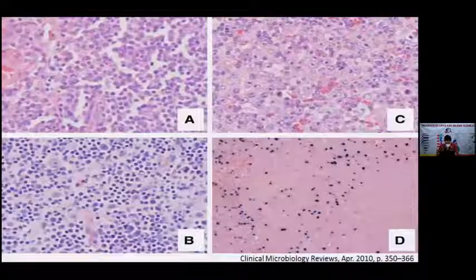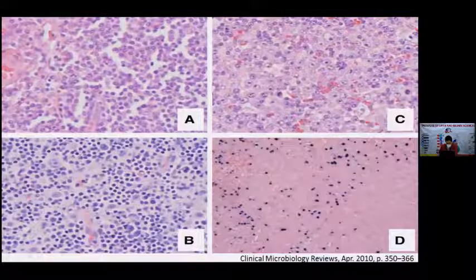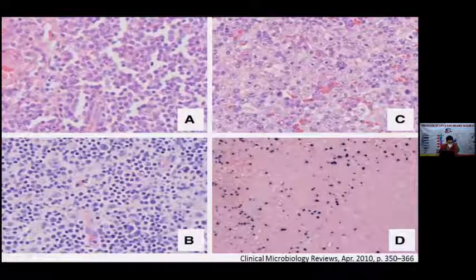I think we can skip. This is the plasmacytic hyperplasia, polymorphic and monomorphic. And this is the EBER staining that I was talking about, EBV-encoded RNA staining used for diagnosing B-cell lymphomas.